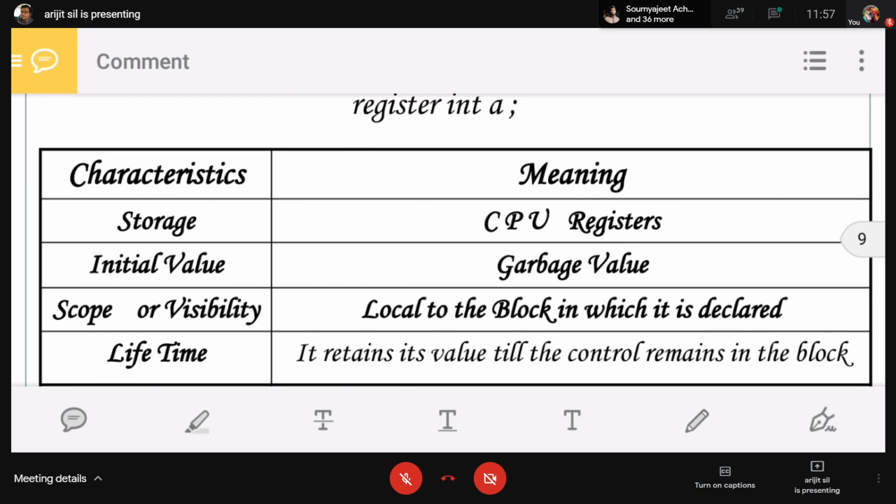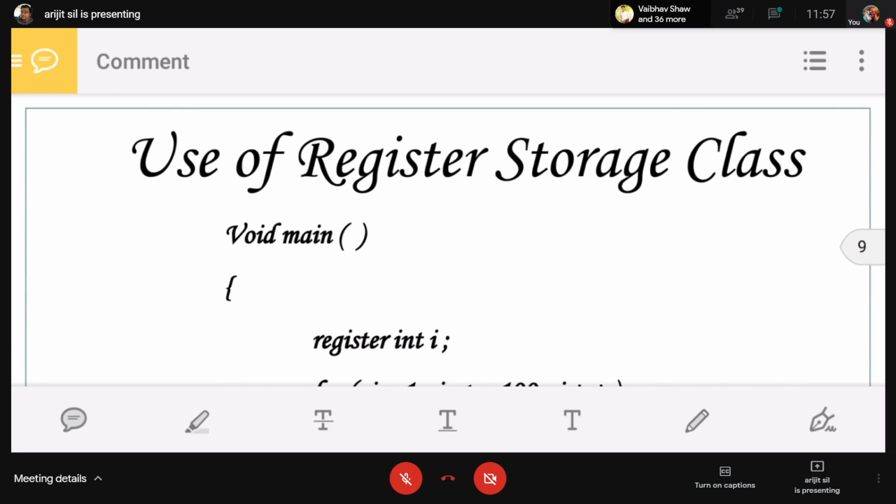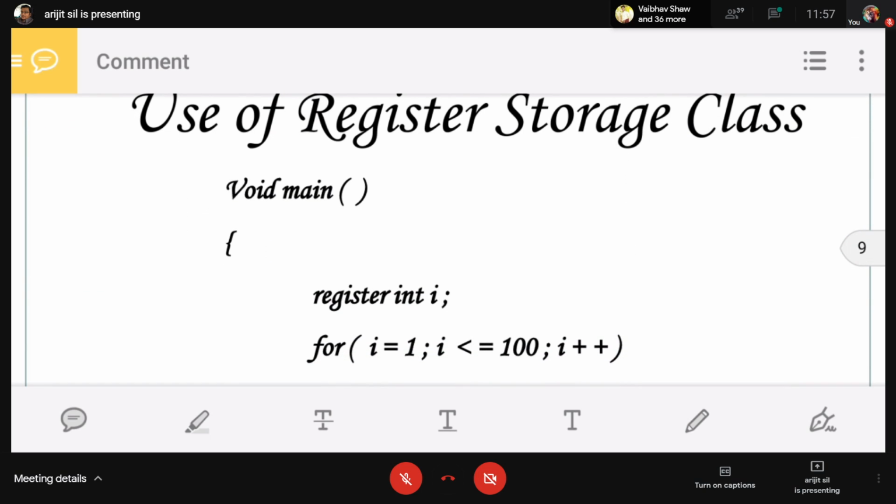Scope or visibility is local to the block in which it is declared, same as the auto variable. Lifetime: it remains its value till the control remains in the block. Lifetime, scope and initial value are both the same, but the difference is the storage space. For auto, the storage space is memory, and for register, the storage space is a CPU register. See that there is an example of the register storage class.